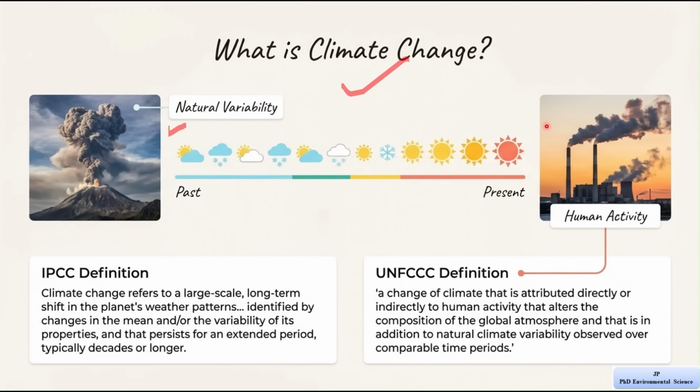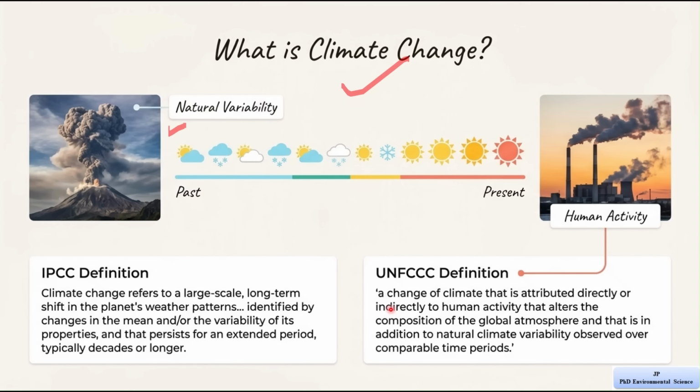IPCC definition. According to this definition, climate change refers to a large-scale and long-term shift in the Earth's weather patterns. It is identified by changes in the average conditions such as temperature and rainfall, or changes in how much these conditions vary. These changes last for a long period, usually decades or even longer. So, in simple words, this definition focuses on the fact that climate change is a big and long-lasting change in weather patterns.